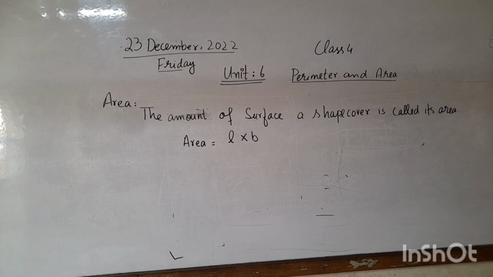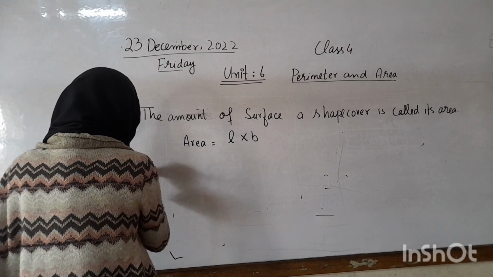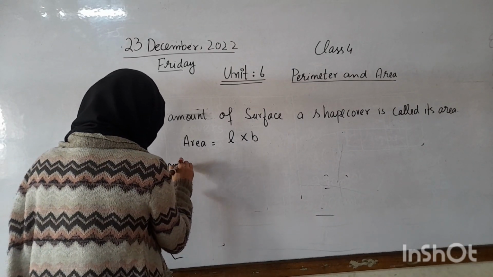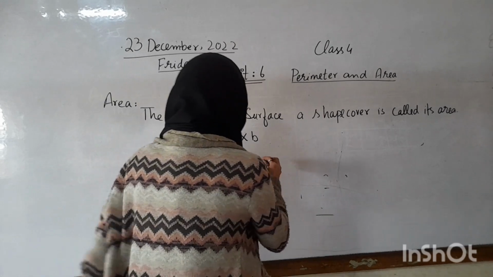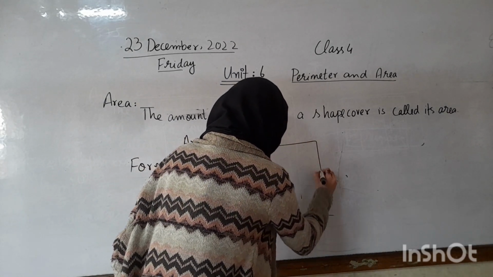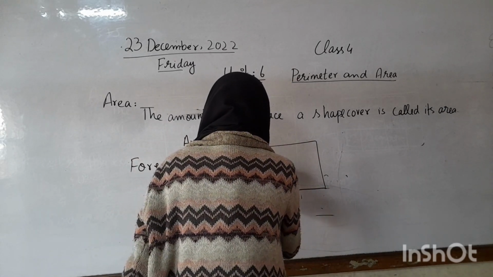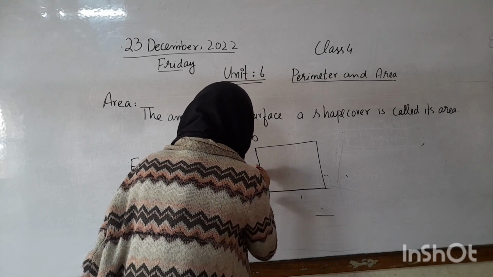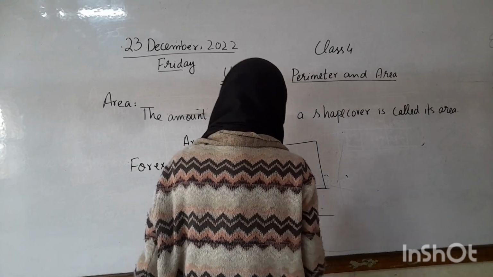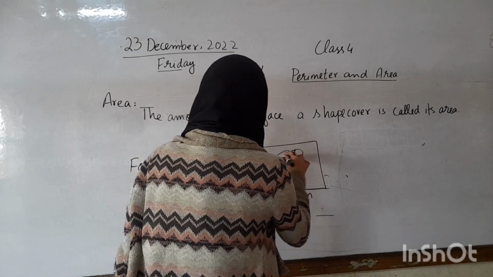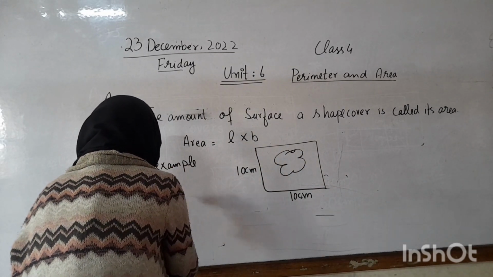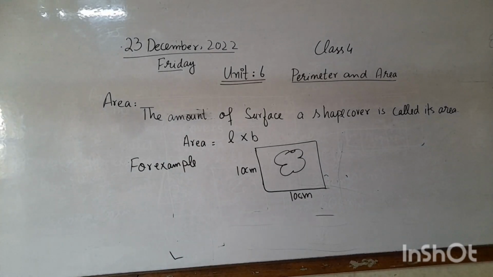Now we will take different examples to find the area of different shapes. For example, we have a square in which length is 10 centimeter and breadth is also 10 centimeter. Now find the area of this shape. So tell me, Deep, what is the formula of area?